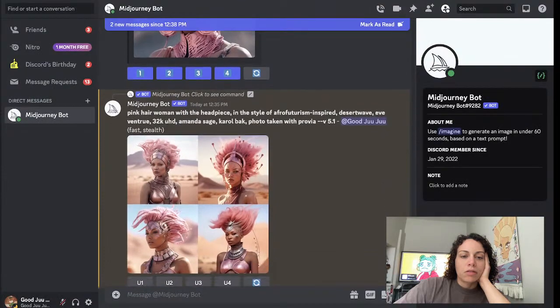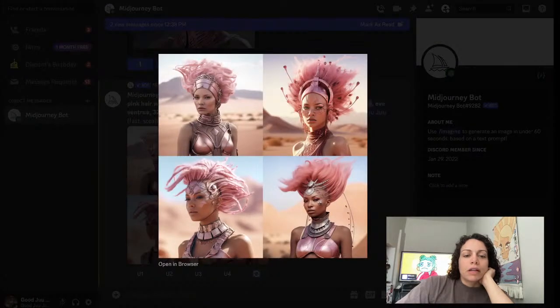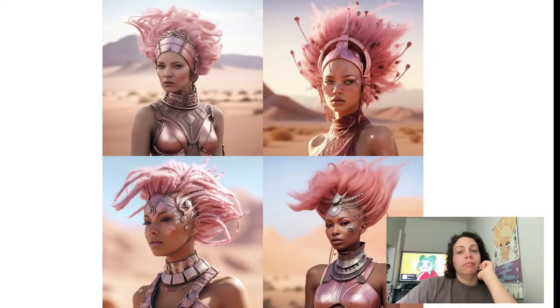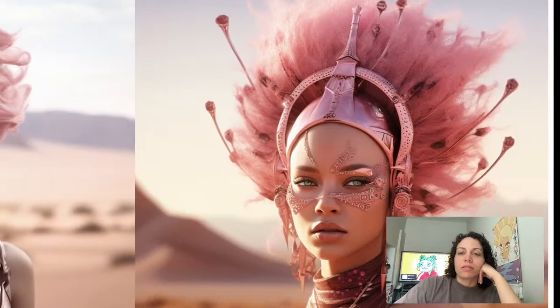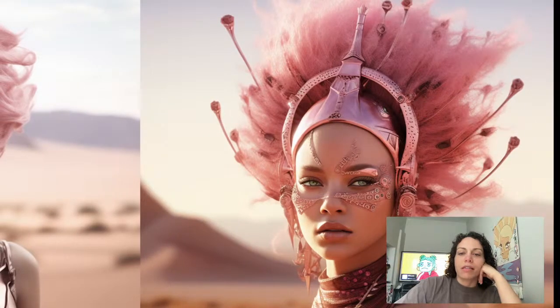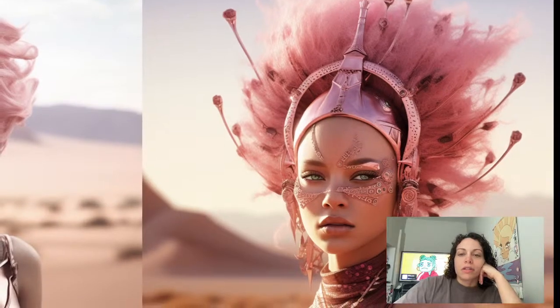And this was our last set. Pink hair woman with the headpiece, in the style of Afrofuturism inspired. So this was in every prompt, and it definitely came through in the image. And Desert Wave came through a few times. Okay. Wow. These are really cool. The hair on this one, or I don't know if it's hair. I love this. The eyes are striking. This is really cool. Wow.